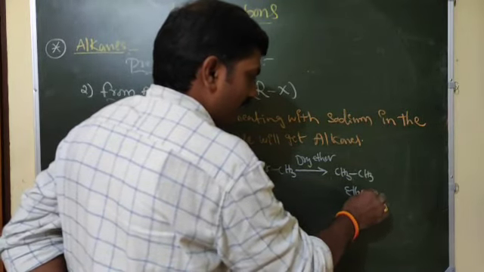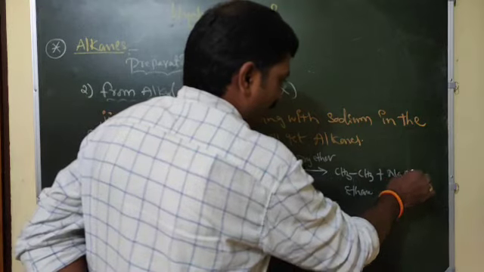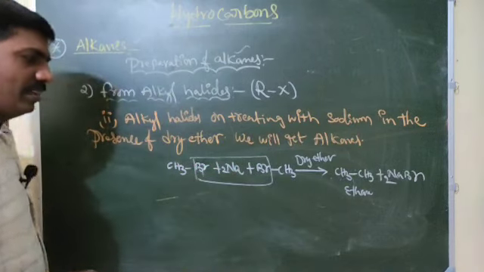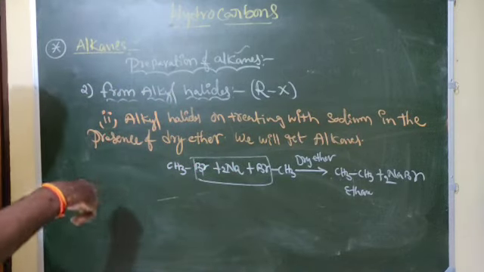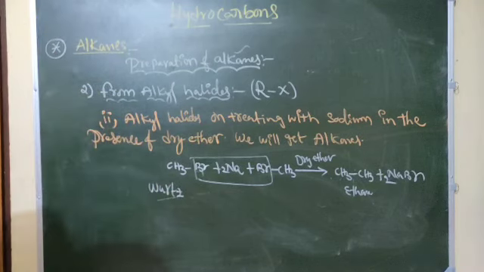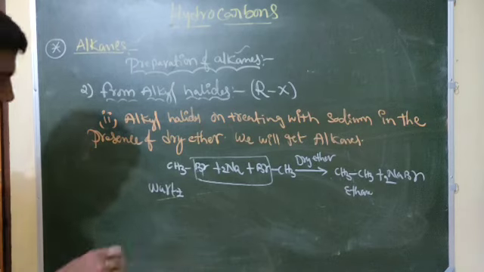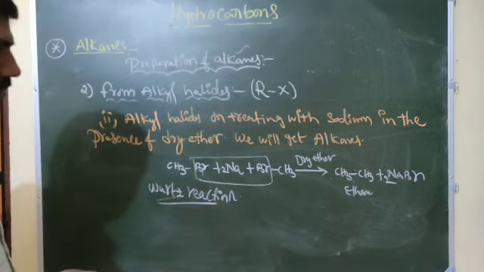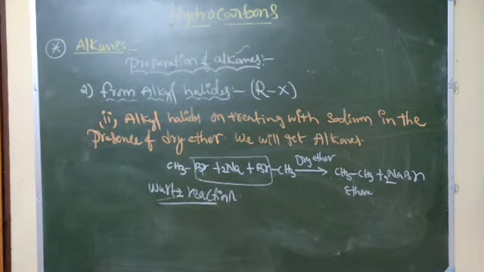This is ethane plus 2NaBr. This reaction we will call the Wurtz reaction. Even number of carbon atoms only will be involved in these reactions.